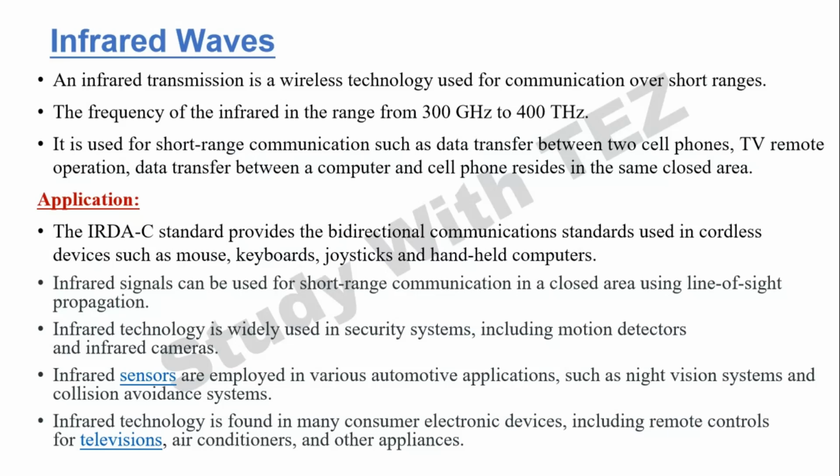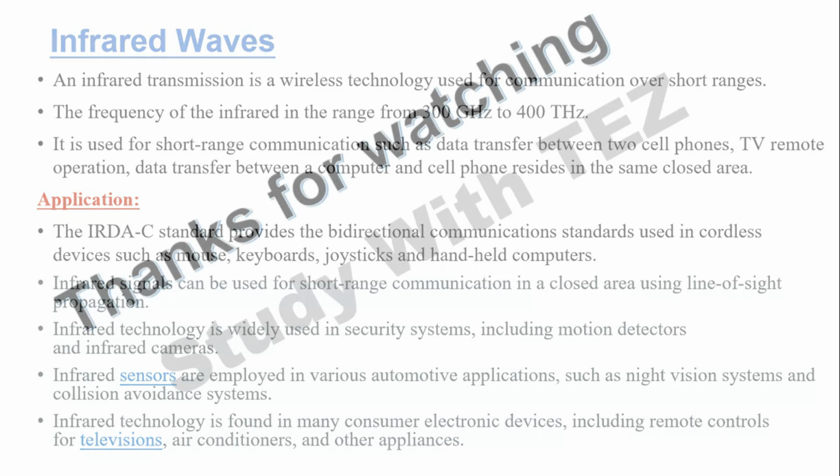And basically it is used widely in security systems like motion detectors and infrared cameras. Infrared sensors are also employed in various automotive applications like night vision systems and collision avoidance systems. Infrared technology is also found in many consumer electronic devices, including remote controls for TVs, air conditioners, and other appliances. So with this, we have completed unguided transmission media.